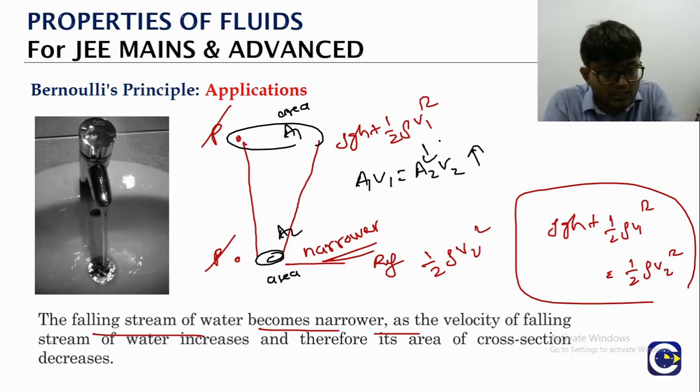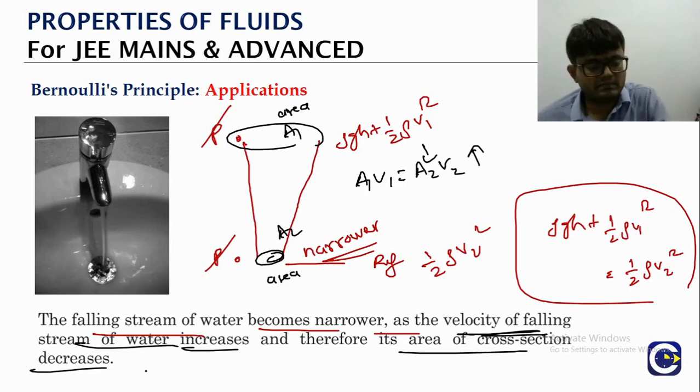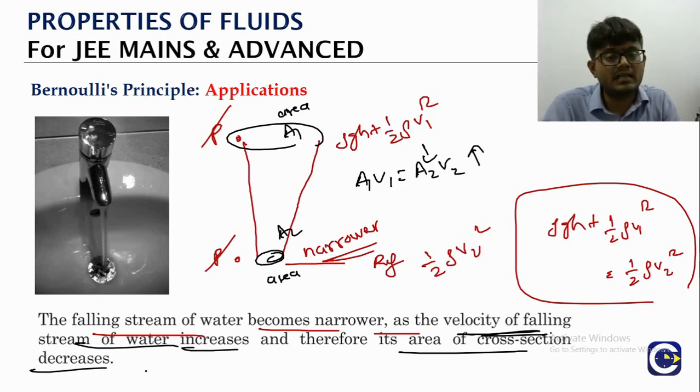So as the water is falling down, the stream gets narrower because the speed is increasing. As the velocity is increasing, the area of cross section must decrease. Equation of continuity. So all these are the practical things that we see, where Bernoulli's equation and the equation of continuity actually get applied.